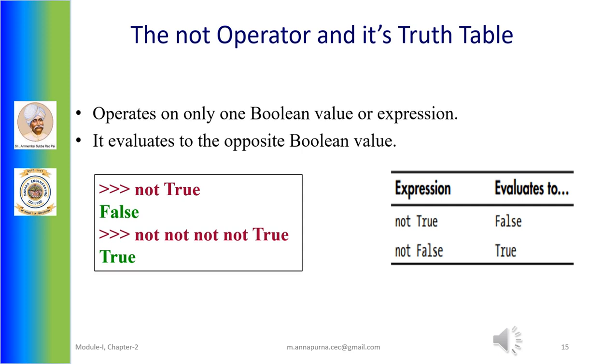We'll check this on the interactive shell. Suppose I have an expression of the form not of true, then the result is false. In the very next example, observe that I have used an even number of not operators. Here, each consecutive not operator nullifies the effect of the previous one. Therefore, the result of this expression is true. That is, when an even number of not operators are applied on an expression, it is as good as not applying the Boolean not operator.